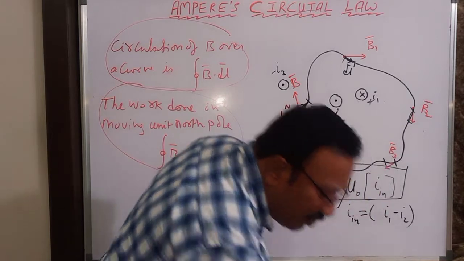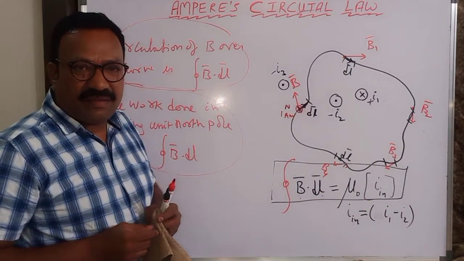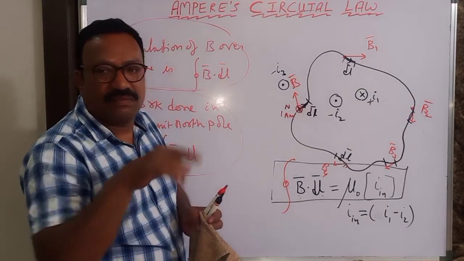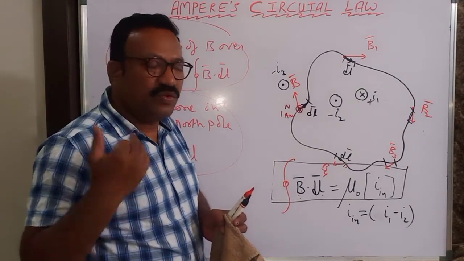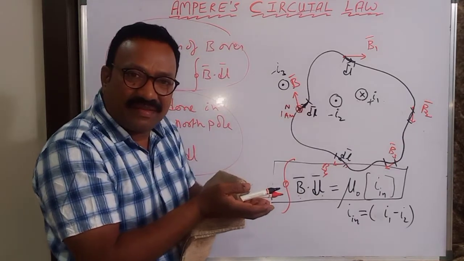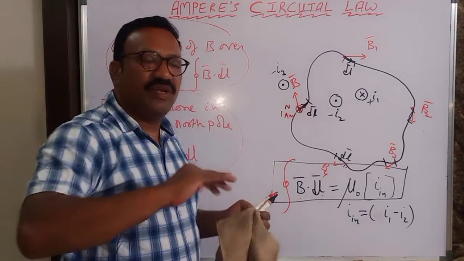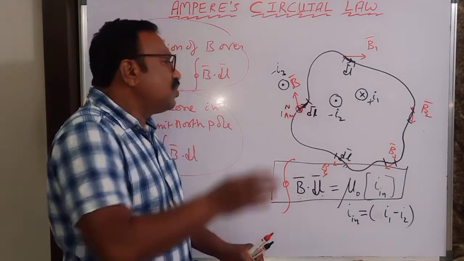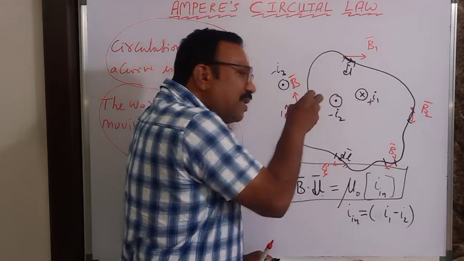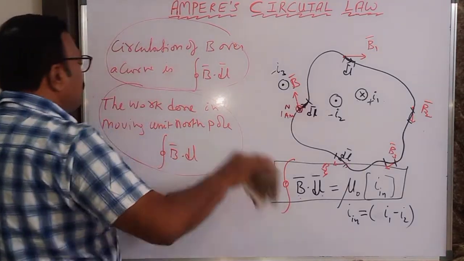See, when you are applying Gauss law, most of the time you will take only one charge. A charge Q is distributed on a wire. What is the electric field? Using Gauss law, you will derive a formula. A charge is distributed on a surface. There is only one charge distributed on the surface. What is the electric field? We will apply Gauss law. So here also we will not take so many currents. We will take a simpler form of this Ampere circuit law. So let us see what it is.